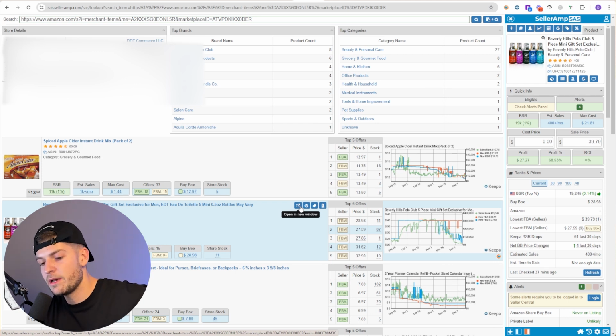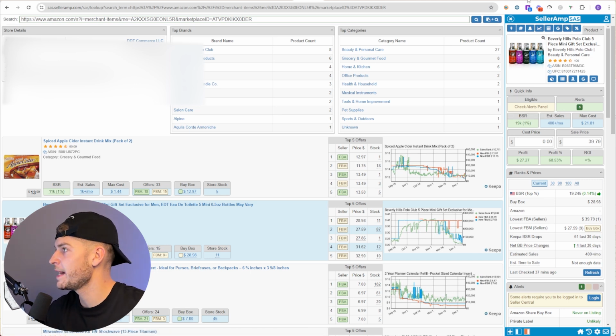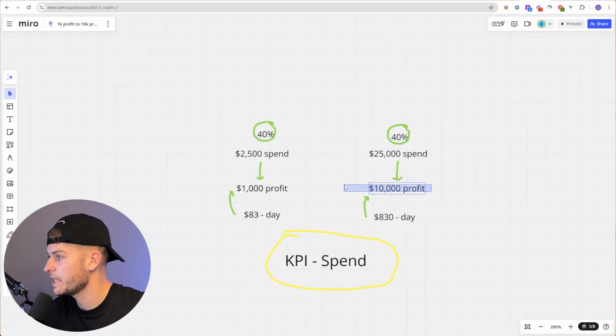And this is literally the only method I did for my very first, probably year and a half of doing Amazon, was just this, okay? I promise you this is the easiest way if you're brand new. I would begin implementing this today if you are struggling to source. And I really want to go back to this point right here of getting to your 10K profit.